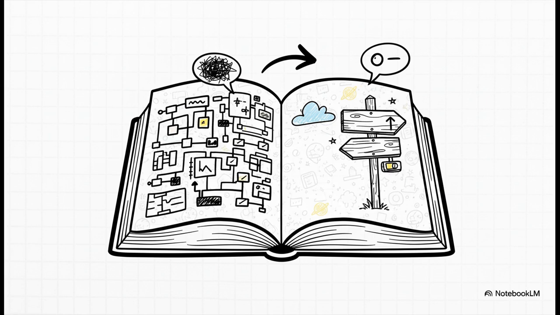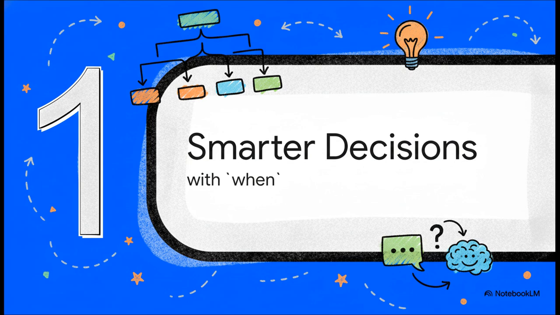For this explainer, we're pulling some amazing ideas from a really cool source called the Cosmic Kotlin Bilingual Reference. What's so great about it is how it uses these brilliant bilingual analogies that just make really complex ideas click. We're going to look at 4 of Kotlin's biggest superpowers, starting with how it completely changes the game for making decisions in your code. First up, decisions.